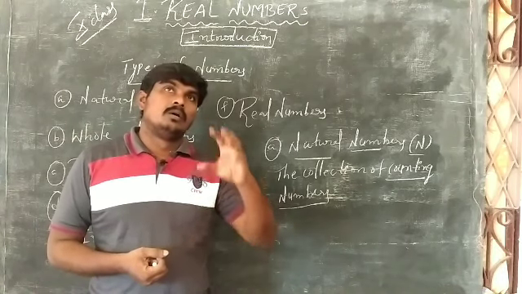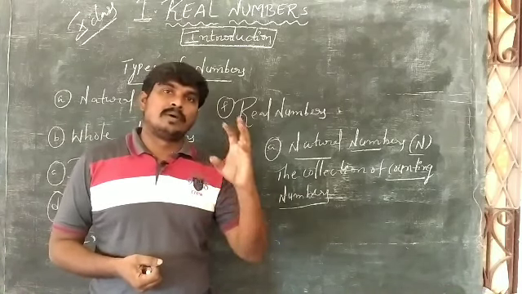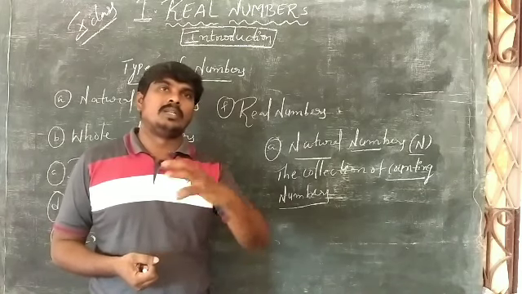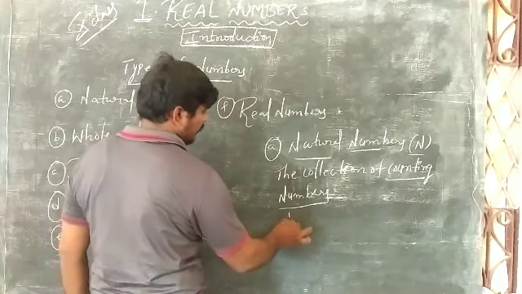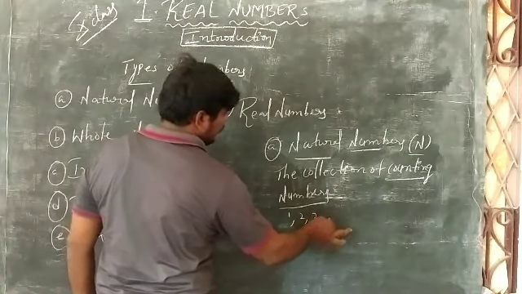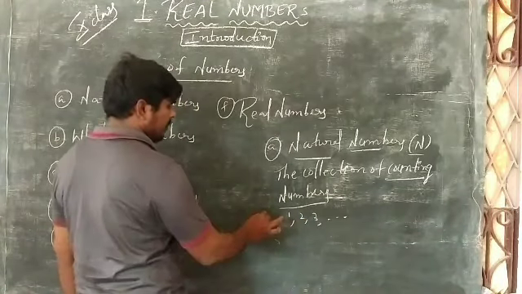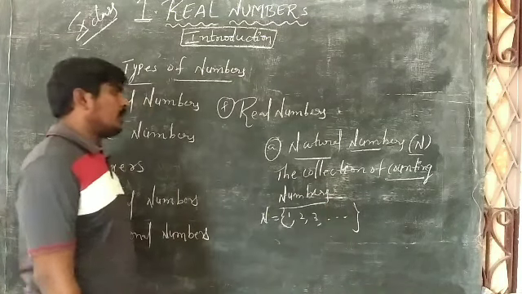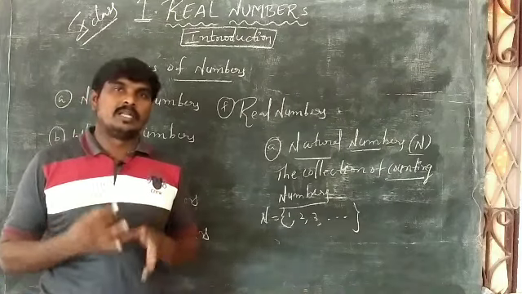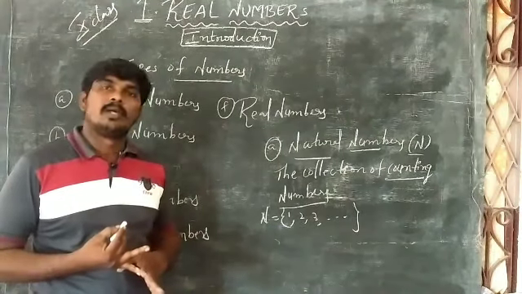Natural numbers are very useful for counting, that's why we say counting numbers are called natural numbers. Natural numbers start from 1 only: 1, 2, 3 and so on. These are the natural numbers, represented with capital N.